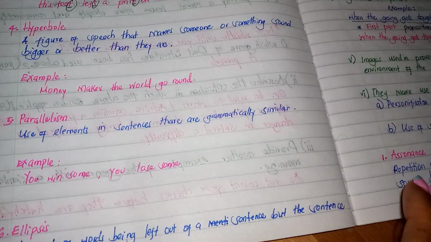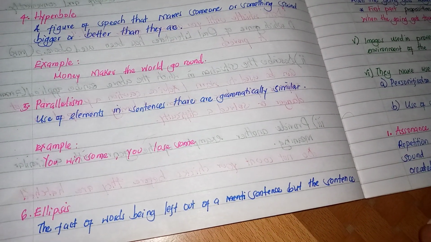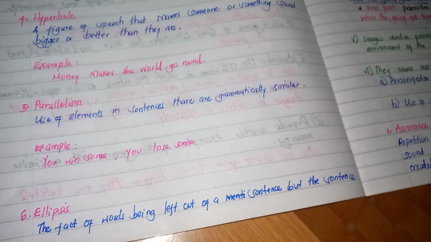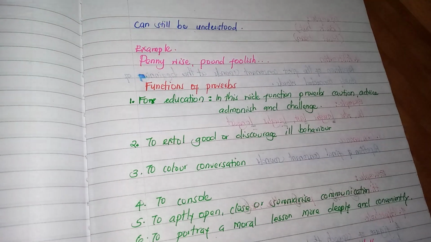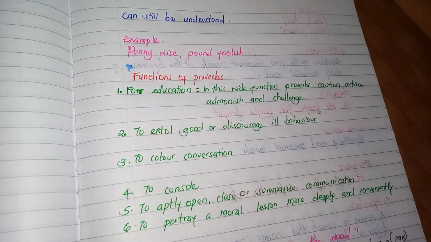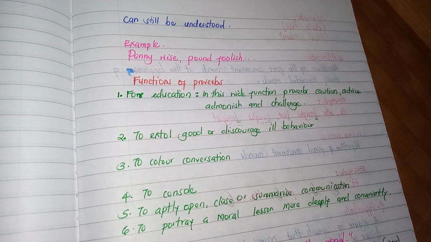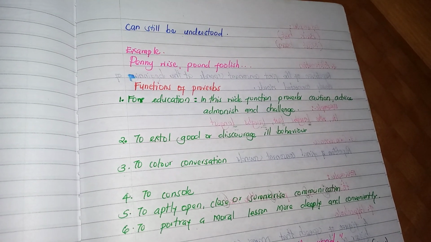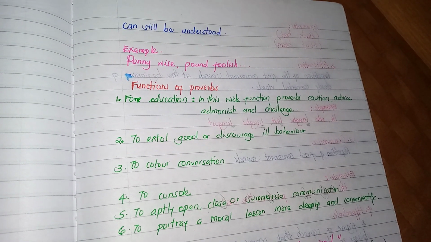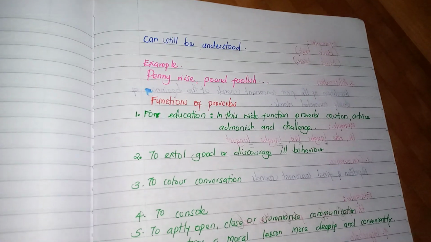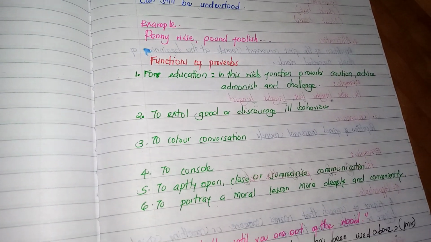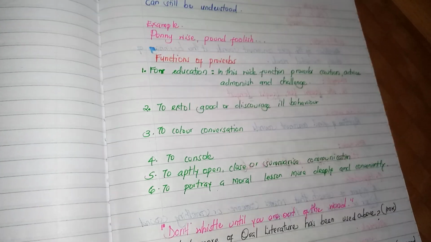And we also have ellipsis, the fact of words being left out of a sentence, but the sentence can still be understood. In short, it is leaving out some words and we can still understand the sentence. For example, penny wise, pound foolish. You can see that we have some dots left, and that is what we call ellipsis.